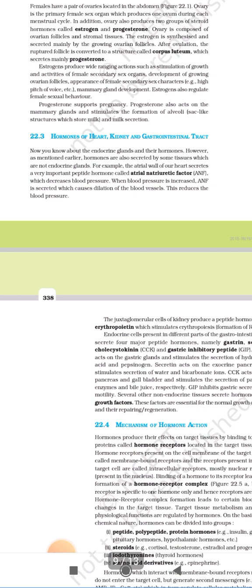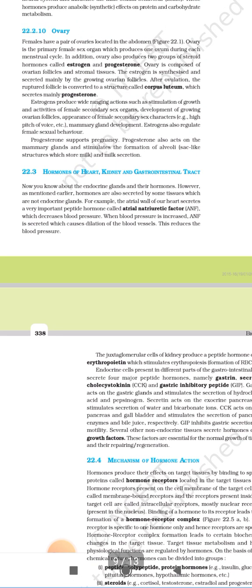Hormones of heart, kidney and gastrointestinal tract. Now you know about the endocrine glands and their hormones. However, as mentioned earlier, hormones are also secreted by some tissues which are not endocrine glands.